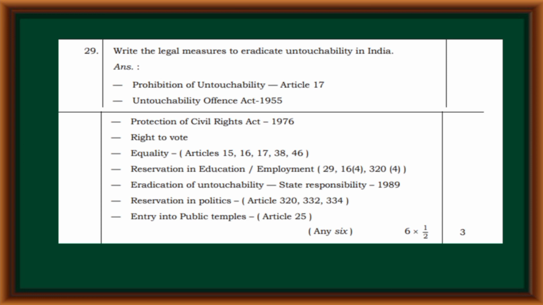Write the legal measures to eradicate untouchability in India. Prohibition of Untouchability Article 17, Untouchability Offences Act 1955, Protection of Civil Rights Act 1976, Right to Vote, Equality Articles 15, 16, 17, 38, 46, Reservation in Education and Employment, Eradication of Untouchability State Responsibility 1989, Reservation in Politics, Entry into Public Temples.